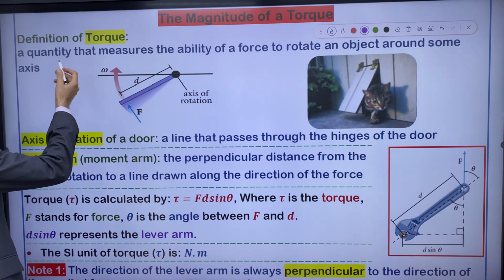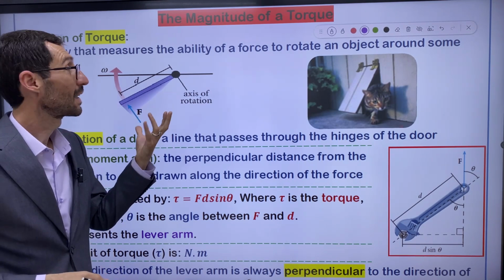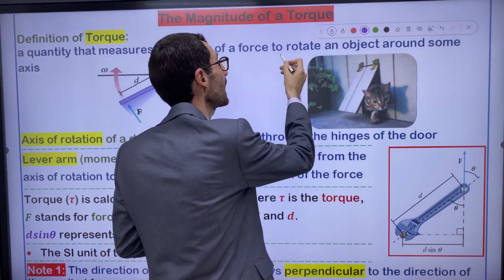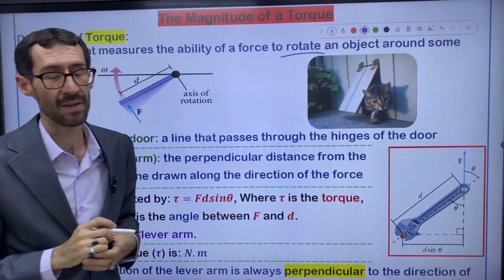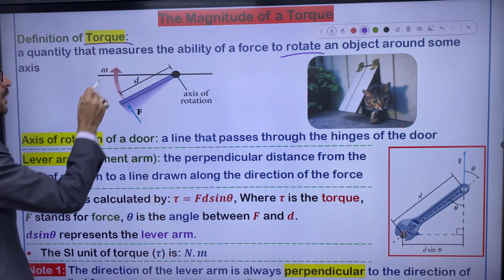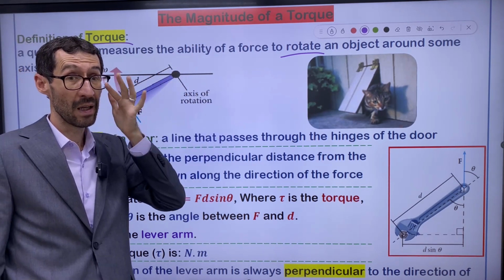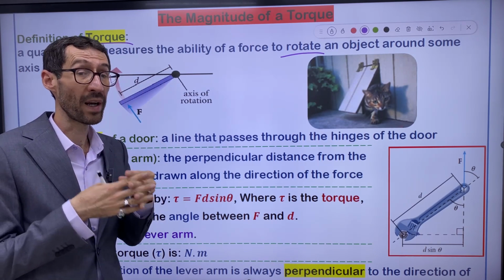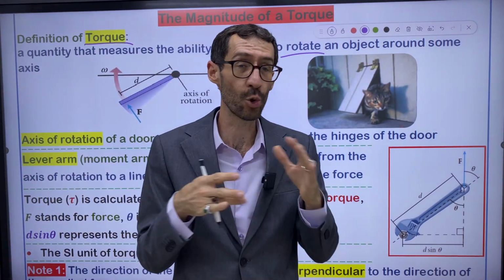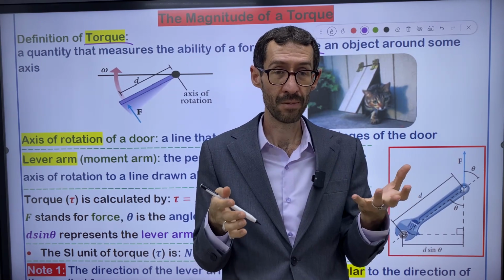So I underline two things: torque and rotation. They are associated with one another. Whenever you hear the word torque, it means there's rotation. Simply we can say torque means rotation, right?